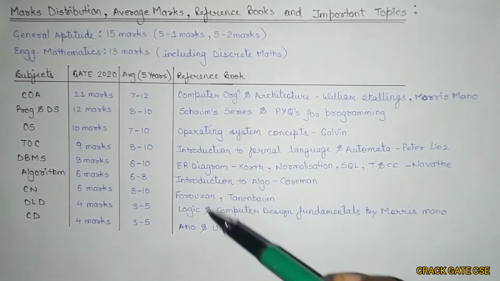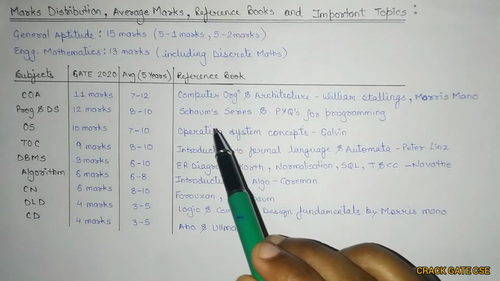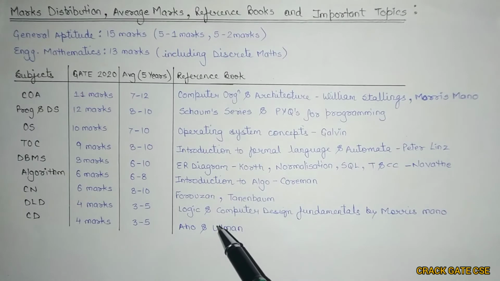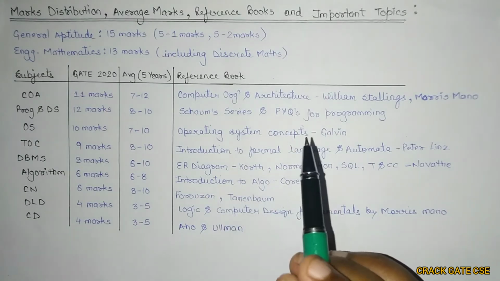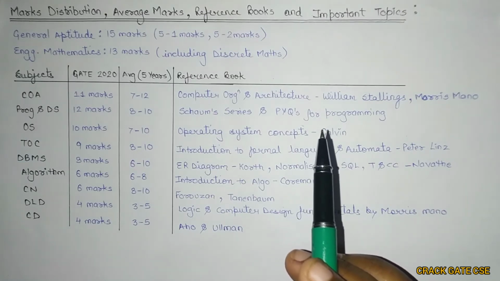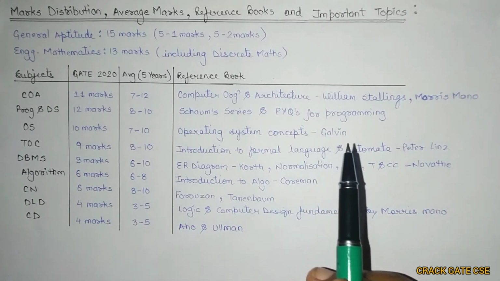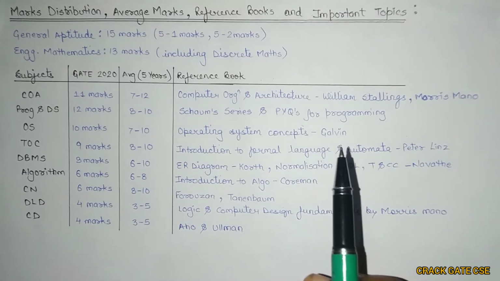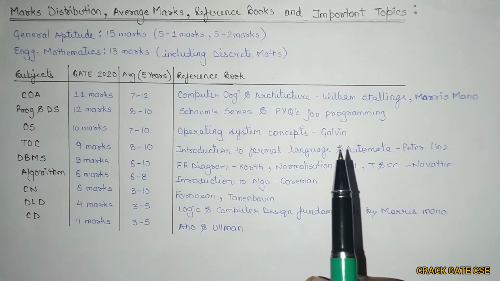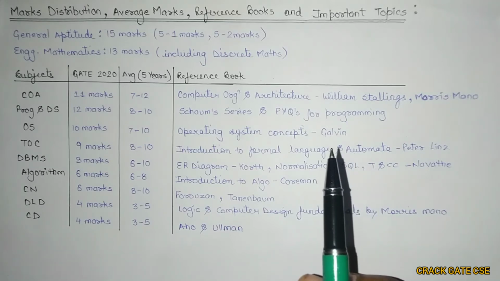See, I am giving the reference book. That doesn't mean that you will blindly follow these particular books. No, if you follow these particular books, it will take more than 3 to 4 years in completing all the subjects if you are reading the complete book. So always try to do one thing, always try to understand any particular subject from the notes, video lectures, or from any other sources. In the worst case, you can refer the reference book, that too for understanding one or two topics. In case you are finding any difficulty in understanding one topic for any particular subject, then you can refer the book for that particular topic, not for the complete subject.